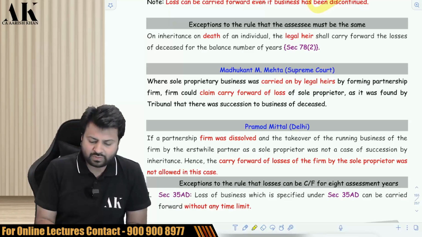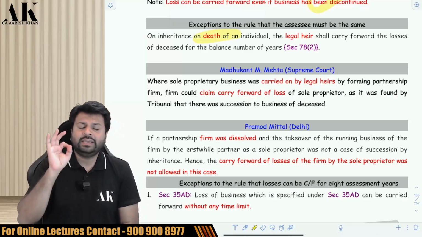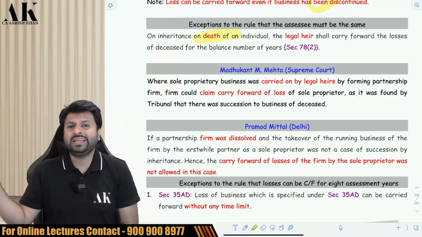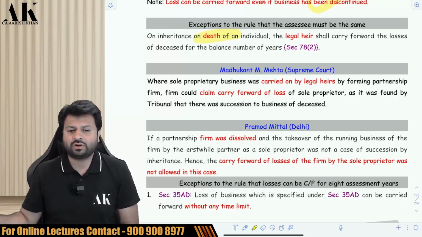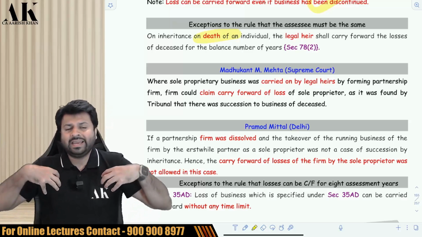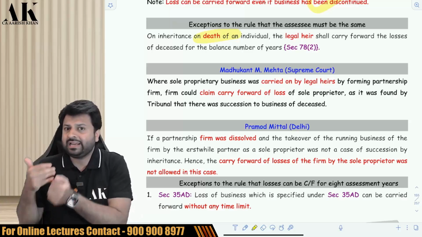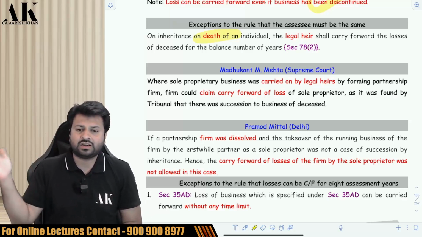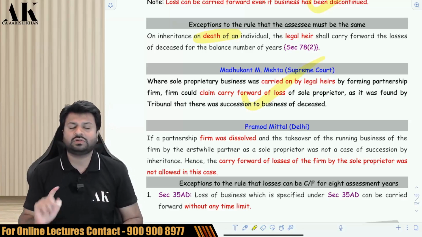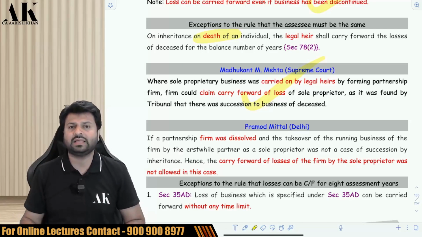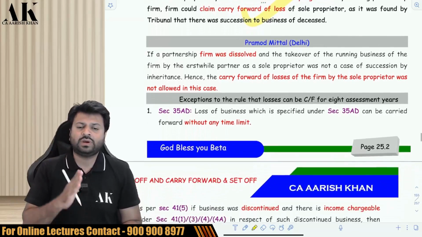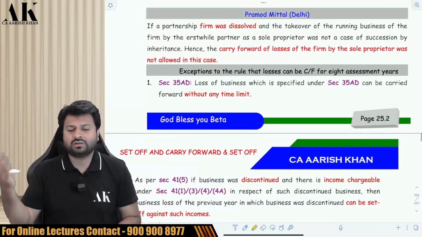The exception number one is the death of an individual. If there is a death of an individual, then the legal heir of the individual can carry forward the loss. For example, I am dead. So my legal heir is what? My wife is my legal heir. My children are my legal heirs. Can they carry forward the loss? Yes, they can carry forward the loss. It was held by the Supreme Court in the case of Madhukant M. Mehta that in case of a death of an individual, the legal heir can carry forward the losses of what?